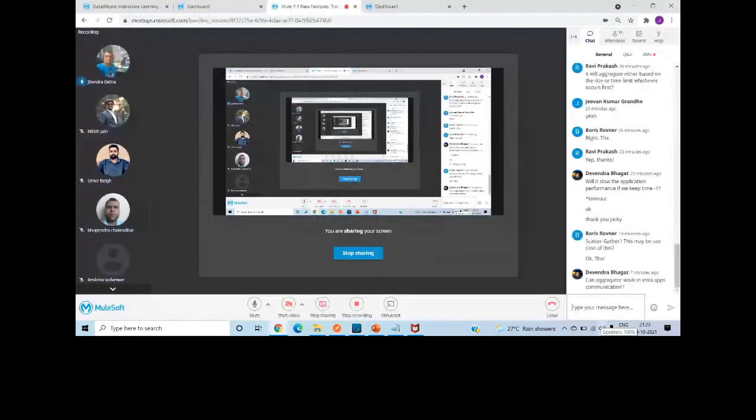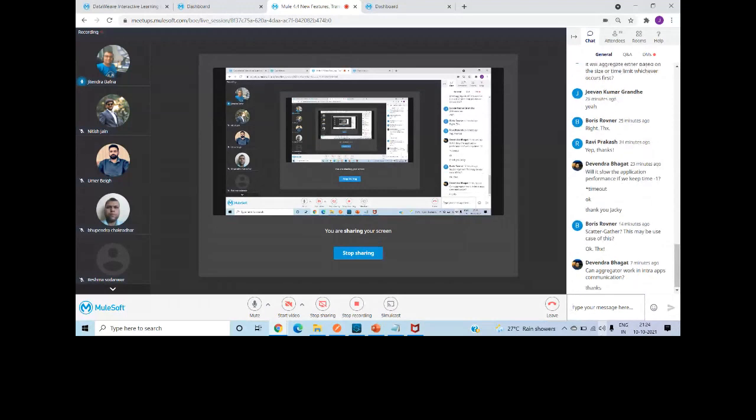So you can make it work for intra communication also, and even intercommunication also. It is possible. Even like you can configure the different HTTP requester which is available publicly over the internet. You can aggregate the message here. You can send it. Is this clear a doubt, Devendra? Okay, so that is how you can enable the intra or inter app communication also using VMQ or HTTP listener,